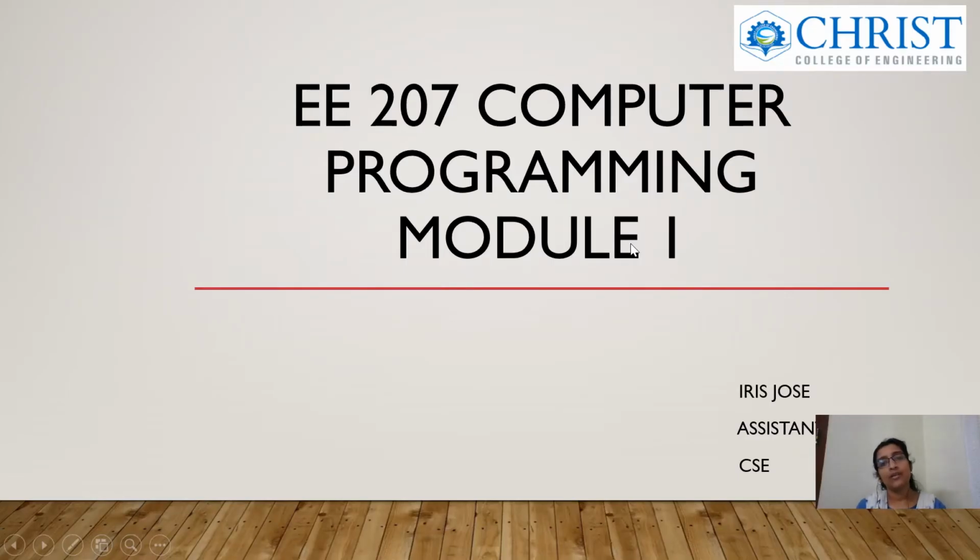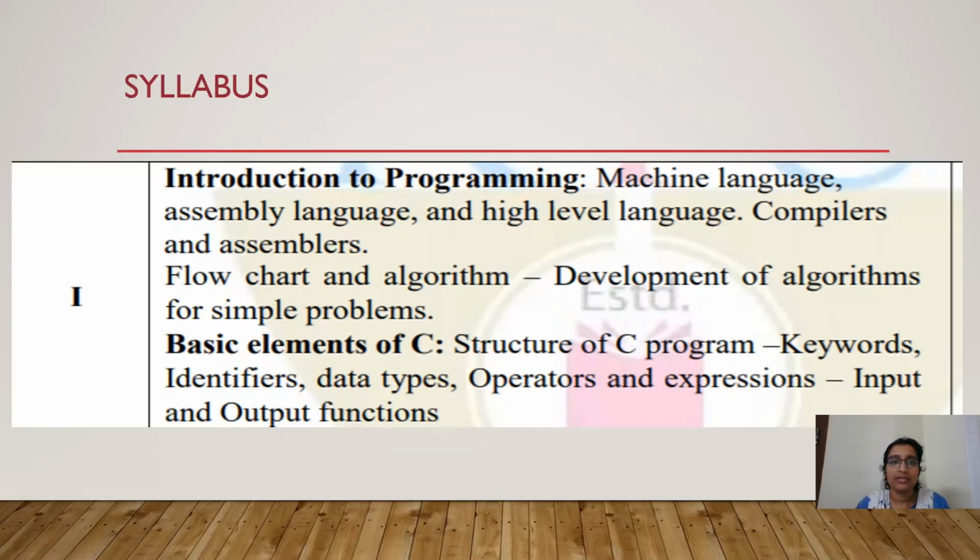Hi all, we will discuss the subject Computer Programming EE 207. So mainly the subject contains the C programming, the fundamentals and some programs in C language. And the last module contains Python programming. So coming to the syllabus, this is the syllabus of the first module.